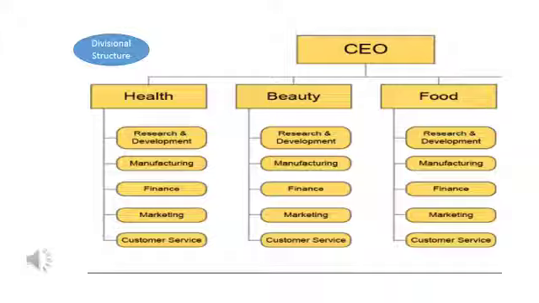There will be three divisional heads, and you can see in the diagram that all the divisions include the functional structure. In health there is research and development, manufacturing, finance, marketing, and customer services. In beauty and food also there are these departments. So basically the same work is done in different divisions. Why is that done? Because health, beauty, and food are three different products which need specialization.